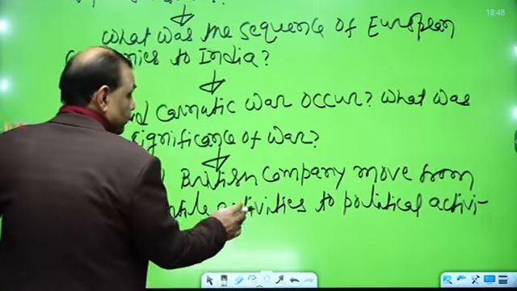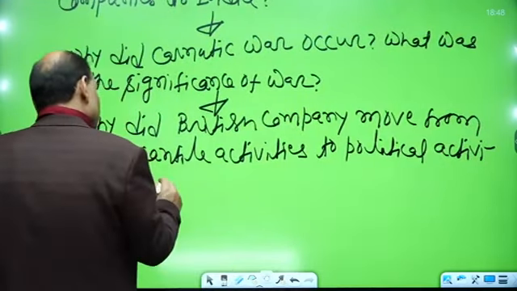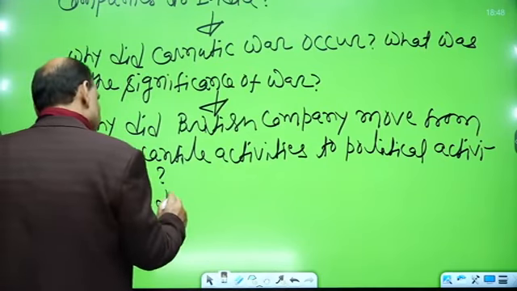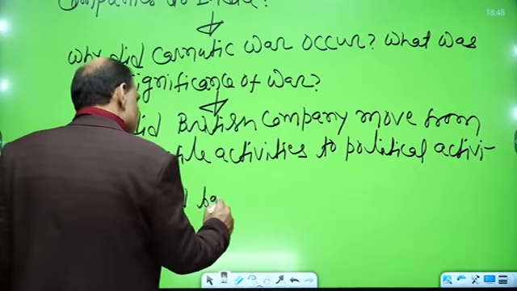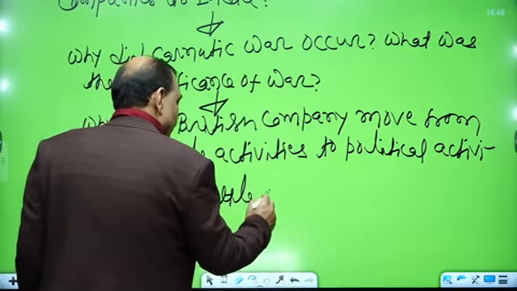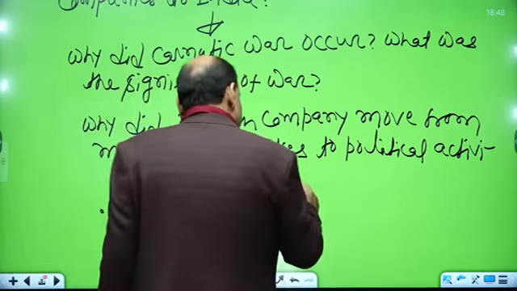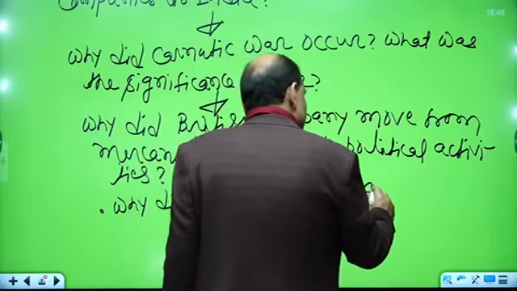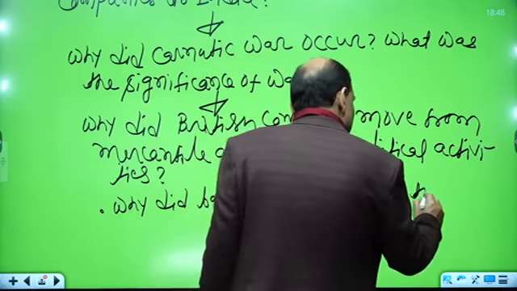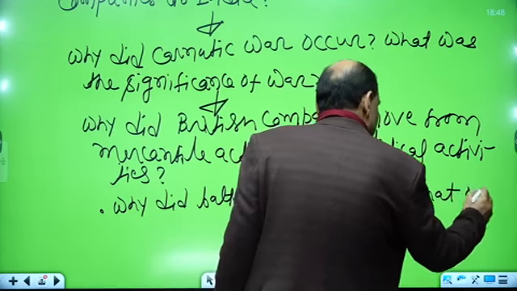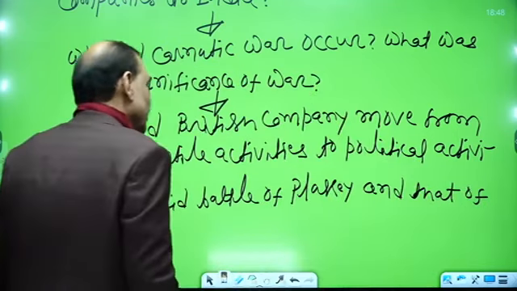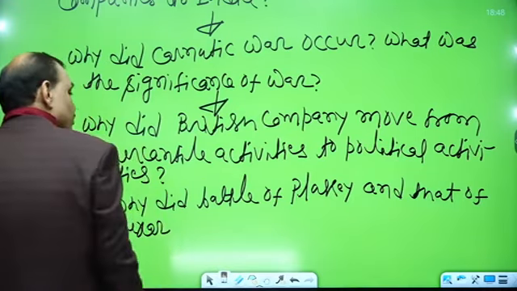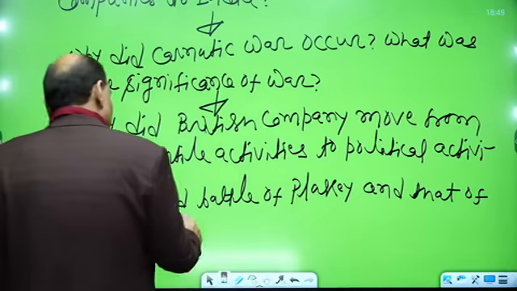And the last one, why did the Battle of Plassey and that of Buxar occur?